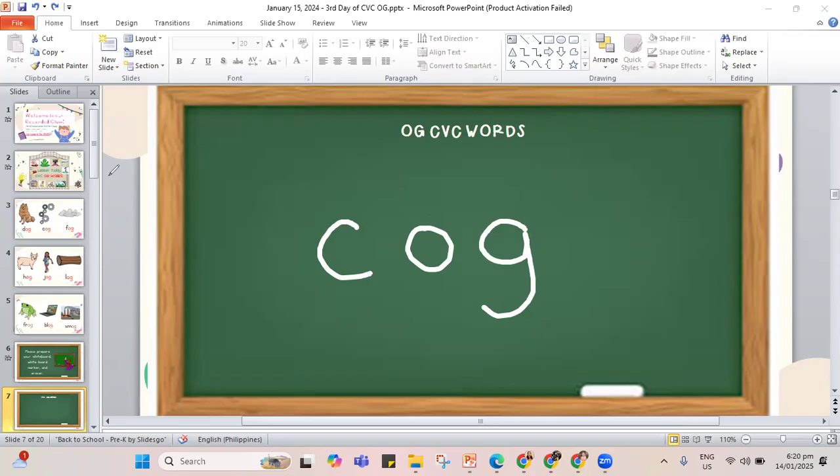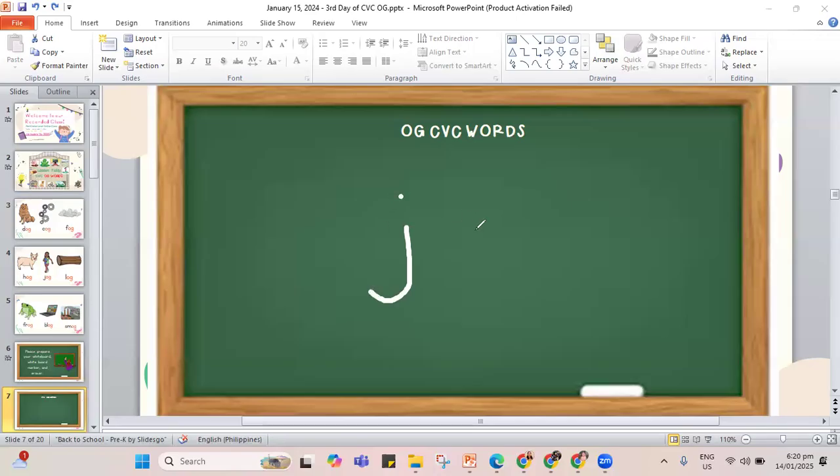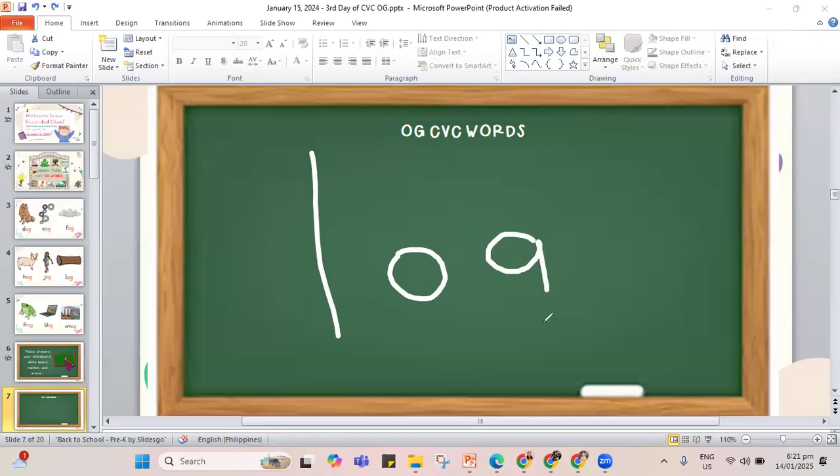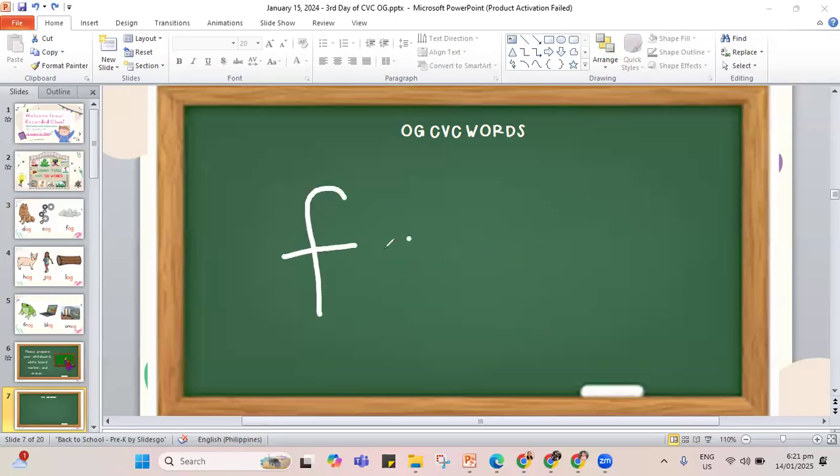Let's erase this one and let's move to another word. How about we write jog? J-O and the letter G. This is jog. J-O-G, jog. Another one, let's write the word log. L-O and the letter G. This is log. How about our fog? F-O and the letter G.